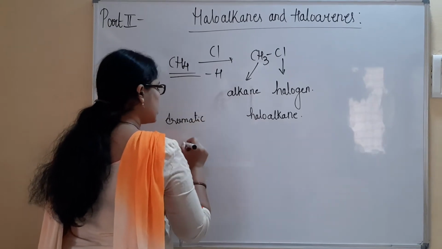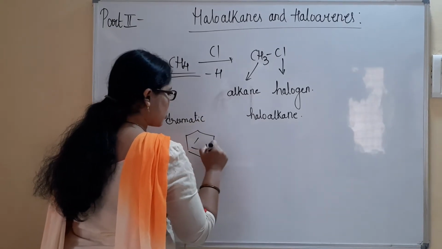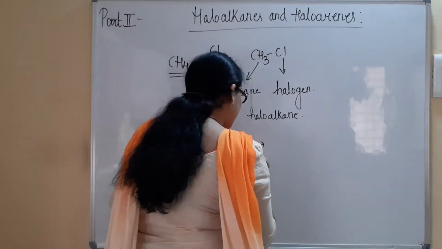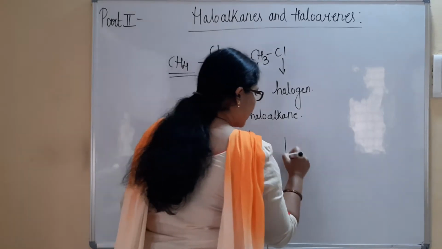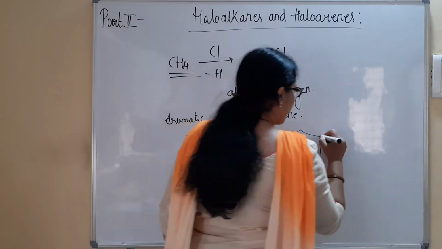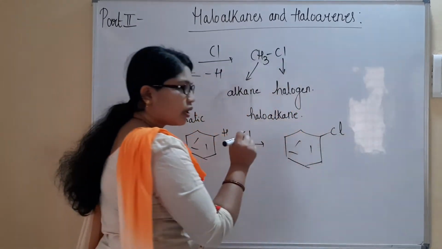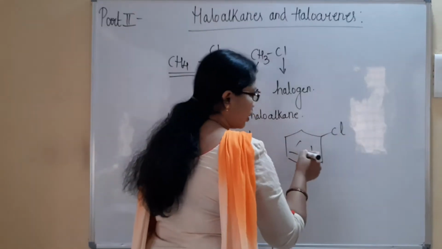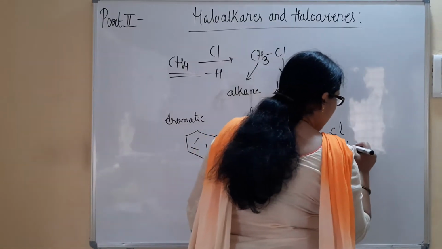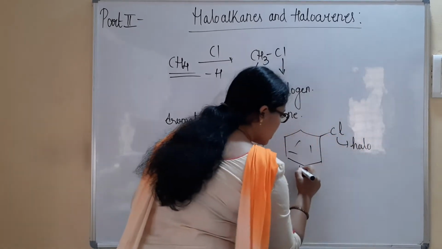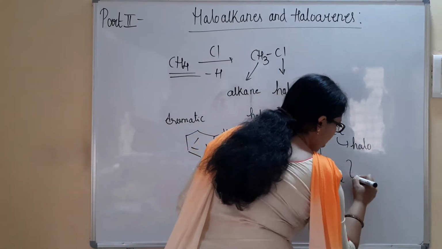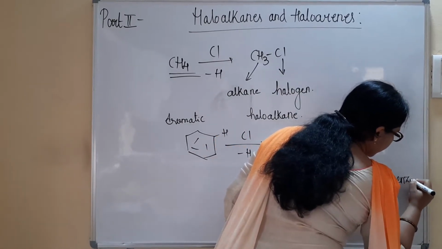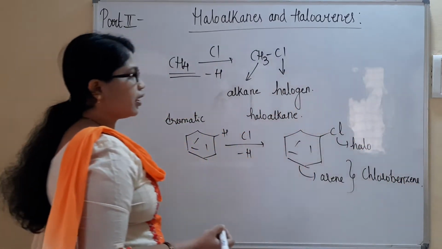Similarly, haloarenes. Arenes, we know, are aromatic hydrocarbons. Generally, we will be considering benzene, C6H6, from which we just remove one hydrogen atom and introduce Cl directly to the benzene moiety. It will form an aromatic halogen substituted compound. This is considered the halo group, and this is referred to as the arene, and the name of this molecule is chlorobenzene. Like this we will be defining the compounds.